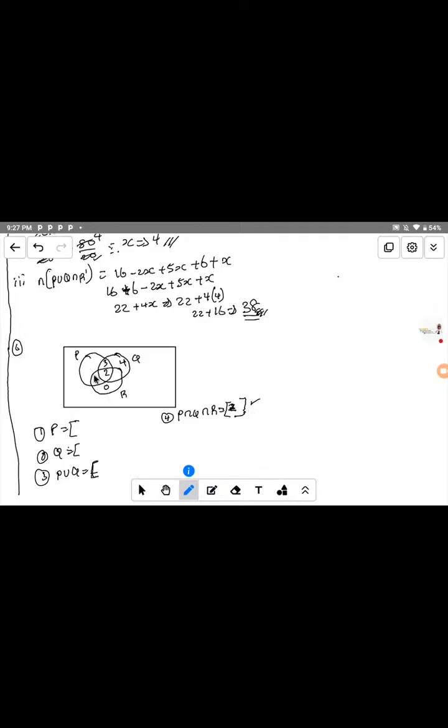Now the elements that belong to P are everything you have inside the bracket of P. That is 3, 2, and 1. These are the elements that belong to P. We have 2, we have 3, we have 1. This one is also still inside the circle of P. So the elements of P are 1, 2, 3 with this diagram.